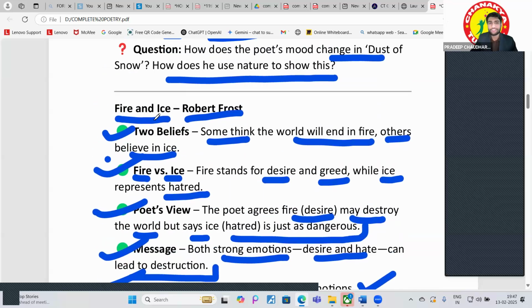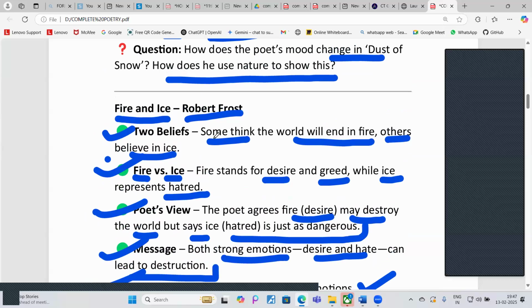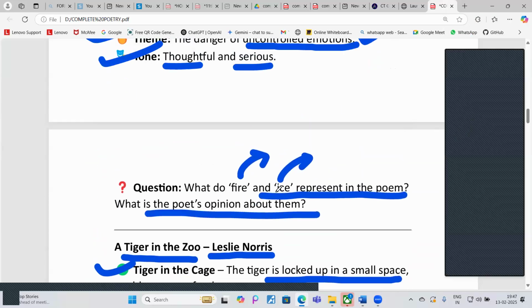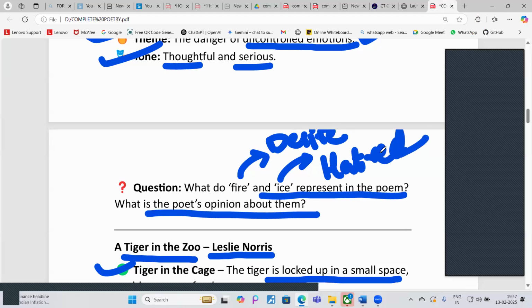Okay, Lakshmi, tell me what is the theme of Fire and Ice? So, the danger of uncontrolled emotions. Okay, good. Bhavagna, are you there? You have to answer: what do fire and ice represent in the poem, and what is the poet's opinion about them? Fire represents what and ice represents what? Sir, fire represents desire and ice represents hatred. Very good. And the poet's opinion is about how the world will end, and he opts for fire, sir, because most of the people have a desire for most of the things. Got it. Very nice.